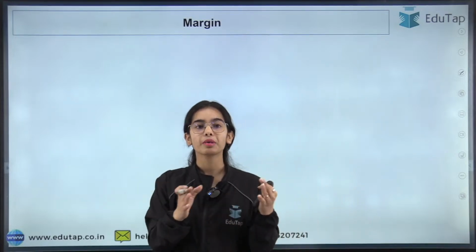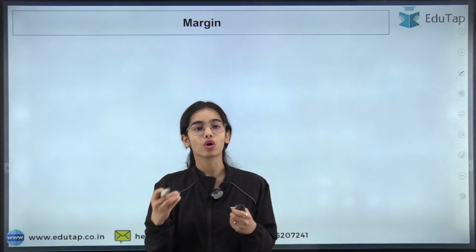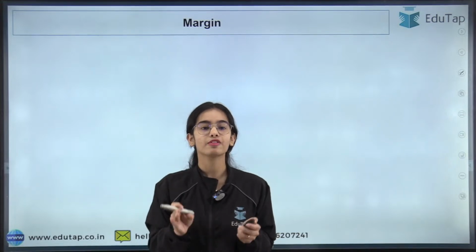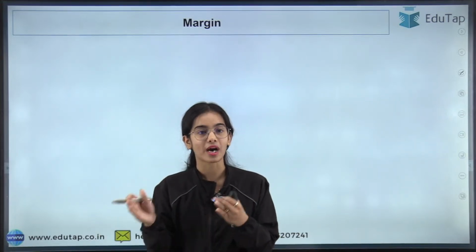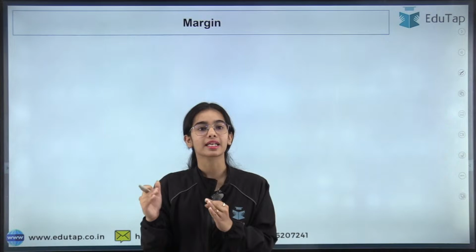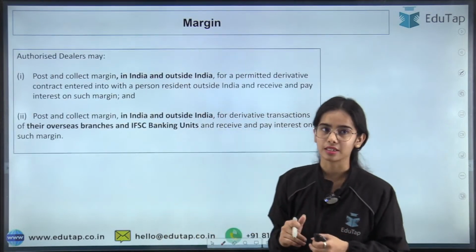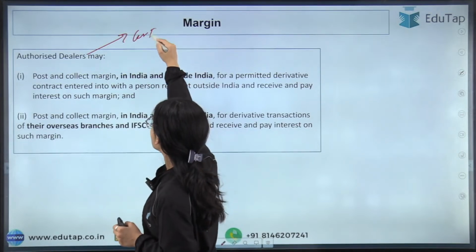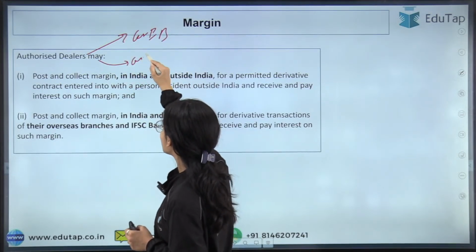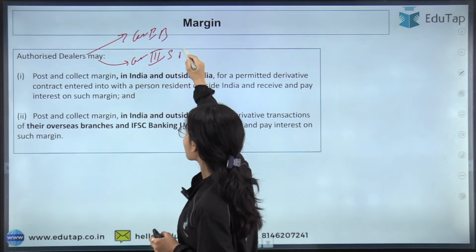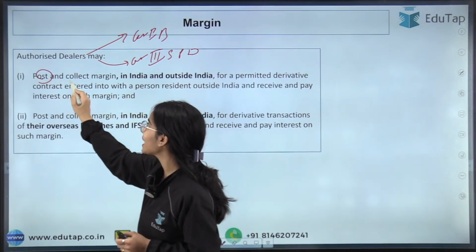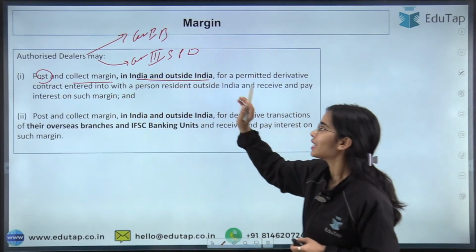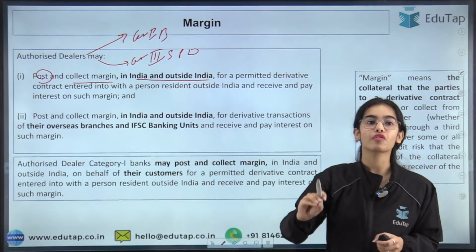Now coming back to the margin: authorized dealer in this circular means authorized dealer category 1 banks and authorized dealer category 3 standalone primary dealers. These authorized dealers can post and collect the margin in India and outside India on behalf of their customers.